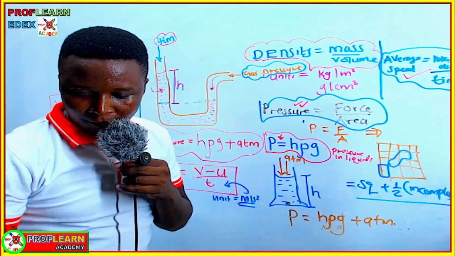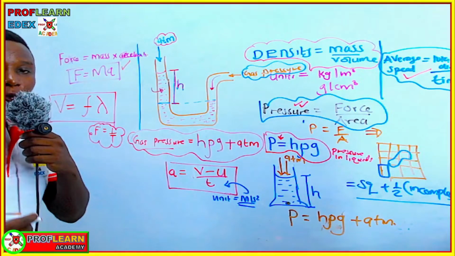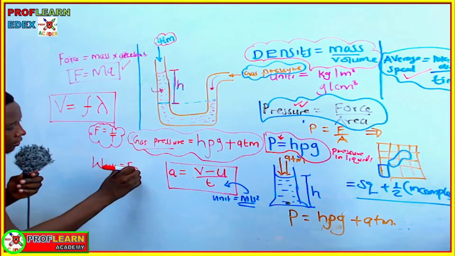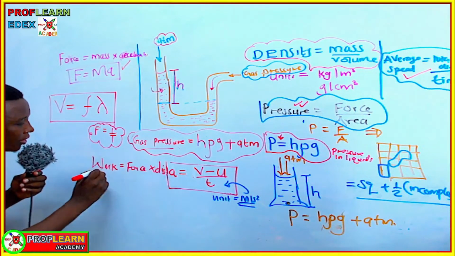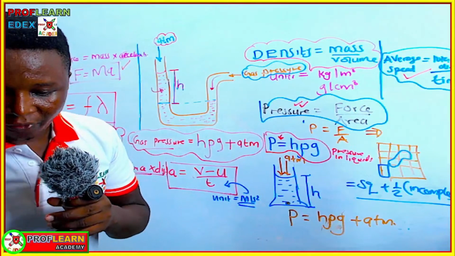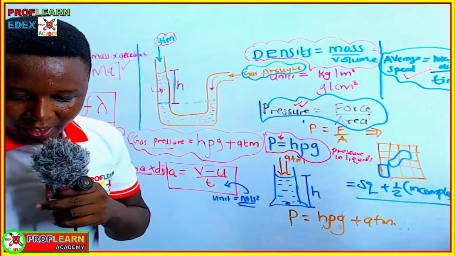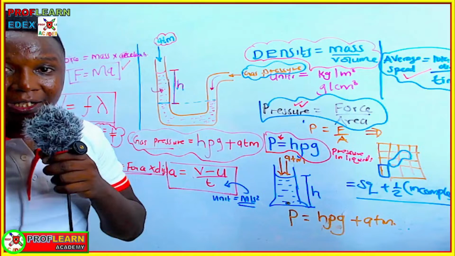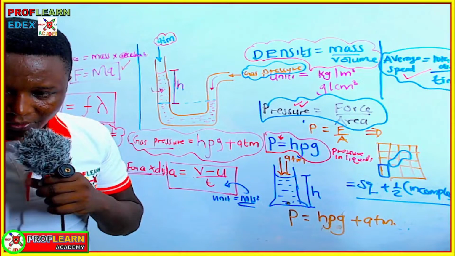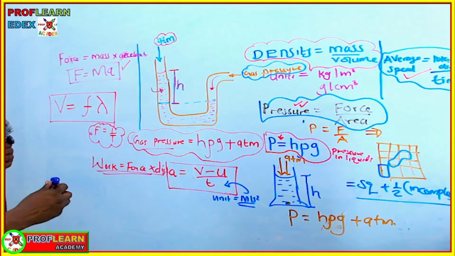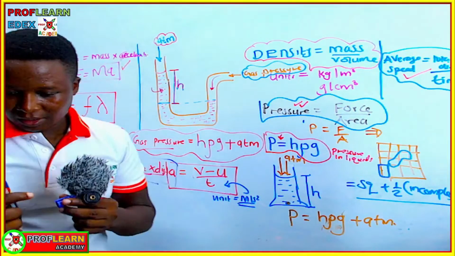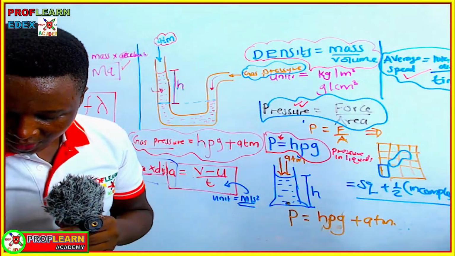Don't forget the formula from work done. Remember, work done is force times distance. So that is also another formula that you really ought to remember before you sit for that exam. Still under work and power, work done we have already mentioned. So this is the formula for work done. You need to check which other formulas you really need to remember.